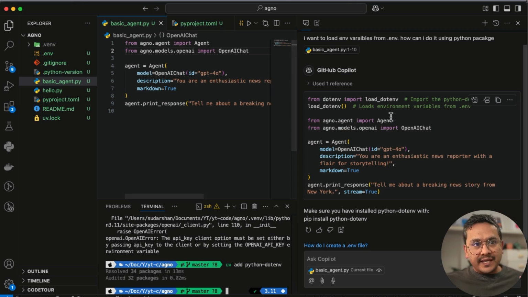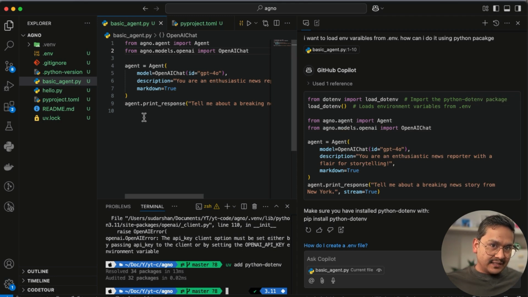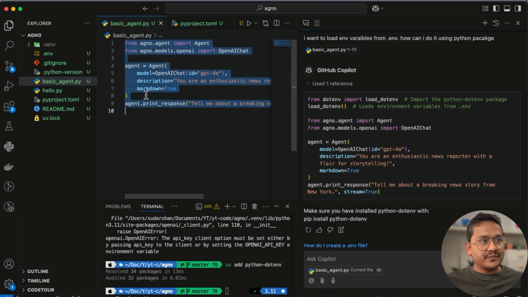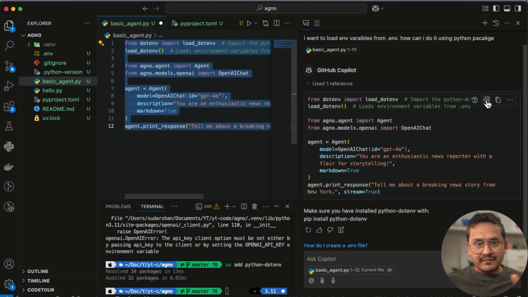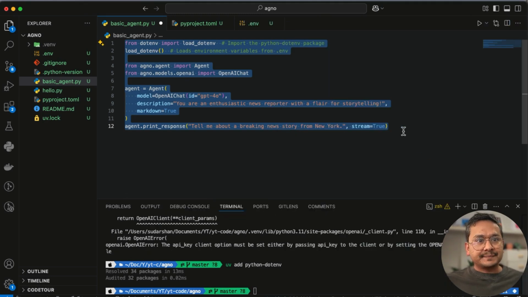I can go here and see which is what, but one thing about the assistant is you just select all the code that you have here because we don't have that much code, and then go here into this insert at cursor. There you go, everything is now here, and I can just close this. I can save it.